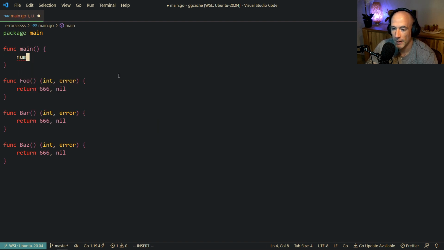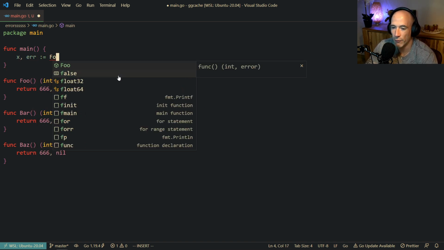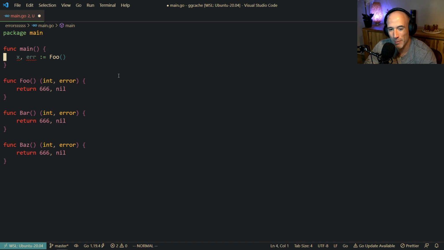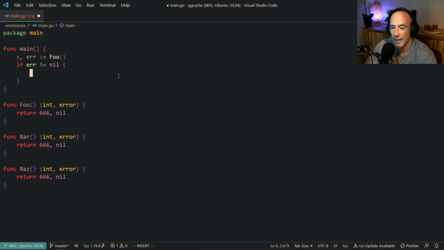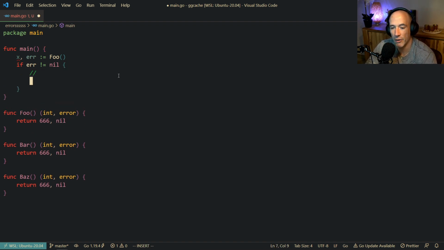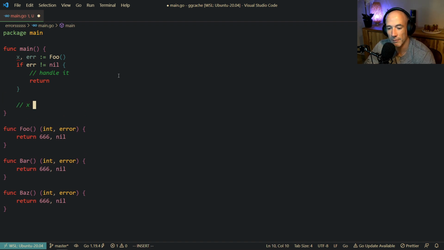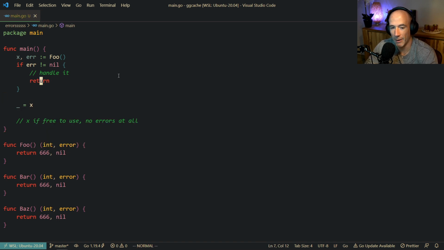And we're going to say, let's do x, and r is going to be foo. And then people have the problem with this: if r is not null, do some stuff here. Maybe we want to return here. We want to handle it. Otherwise, x is available. x is free to use, no errors at all. Something like that.